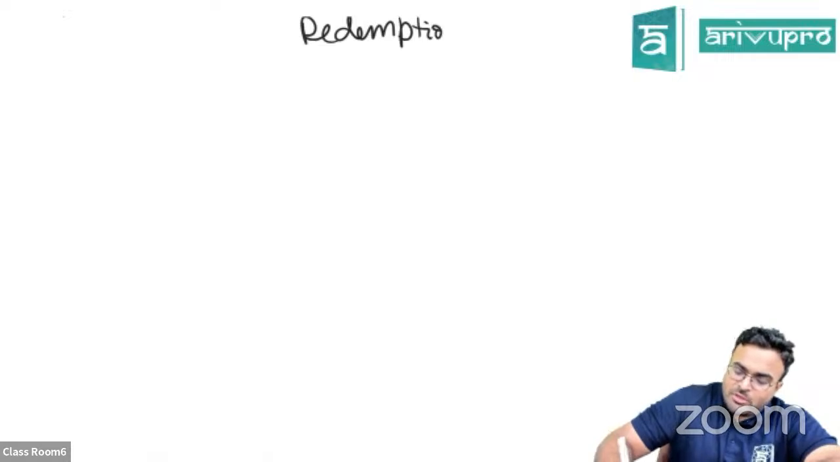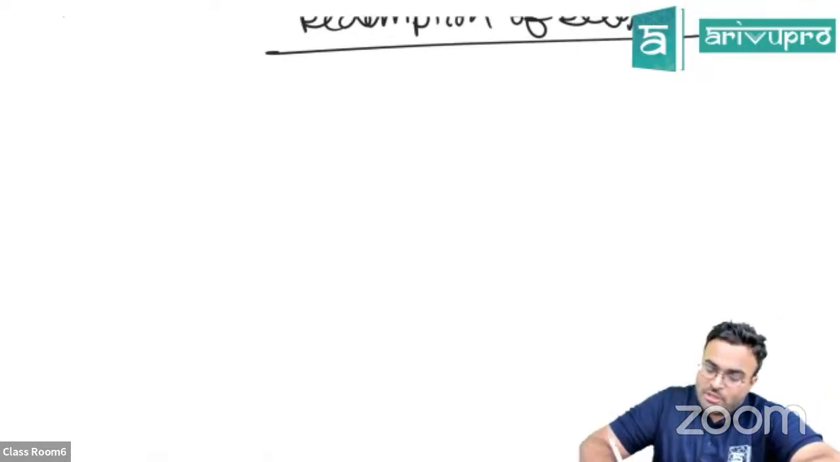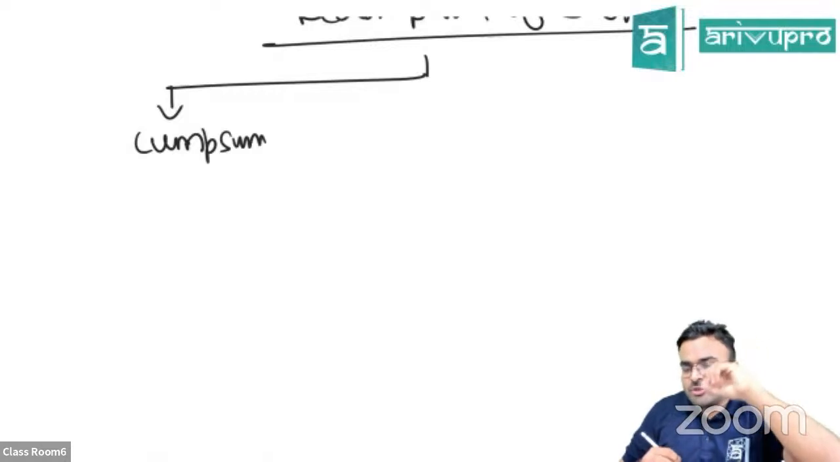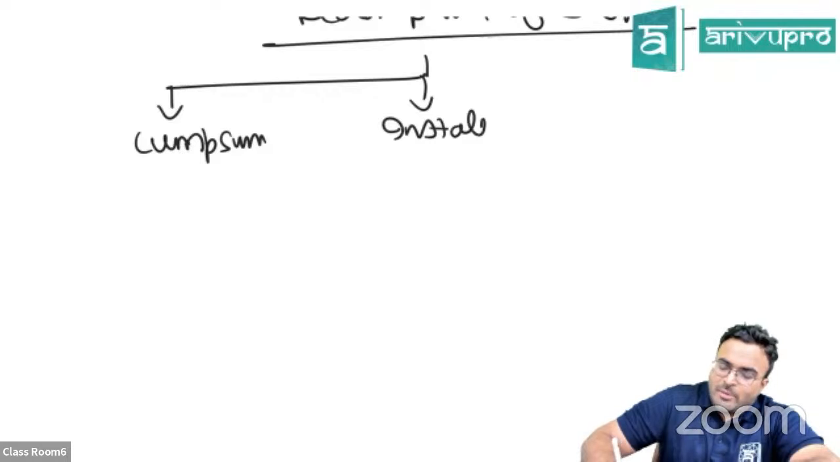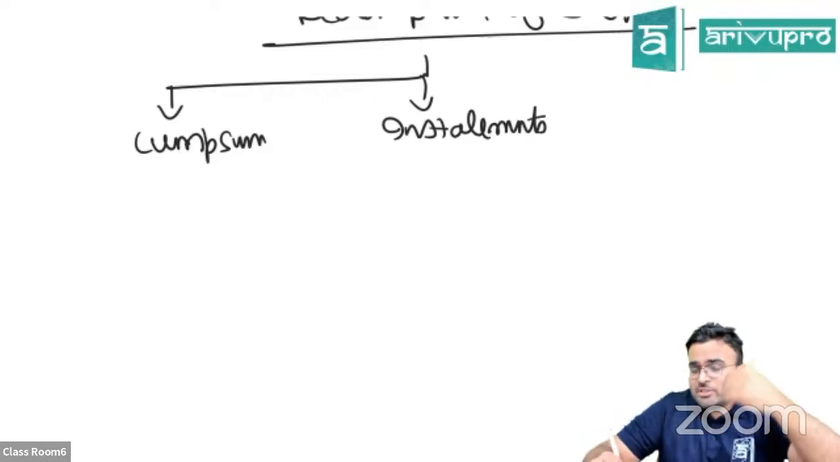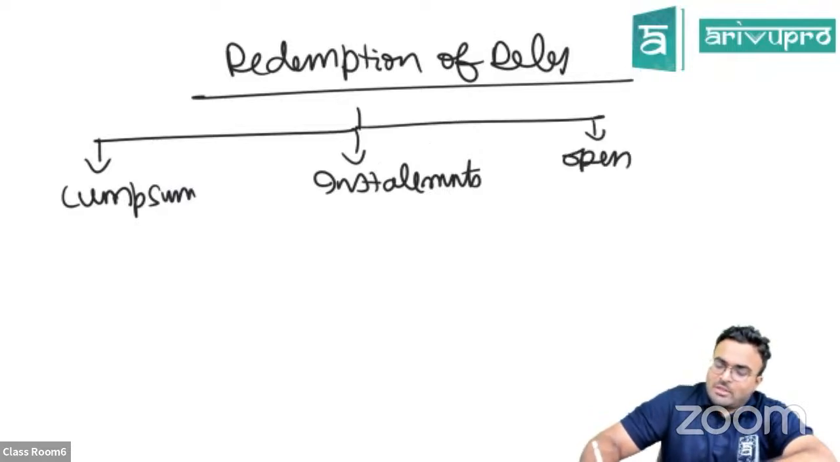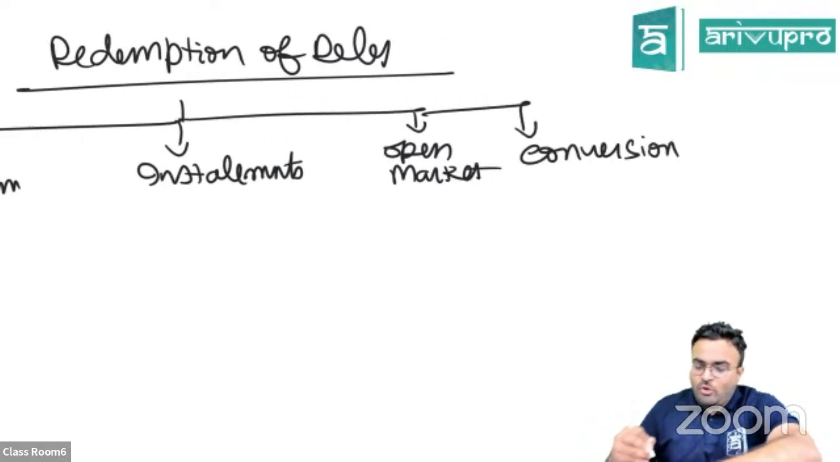Redemption of debentures means paying the money back to the debenture holders. If you're paying money back to the debenture holders, just remember this. One, you can pay them in lump sum. That means when the time period gets over, the entire amount can be paid at once. Another, it can be paid in installments. During the life of the debentures, you pay part by part in installments. Then you can pay by open market. This is not there in your syllabus. And then finally, you can also have conversion. That means debentures can be converted into shares.